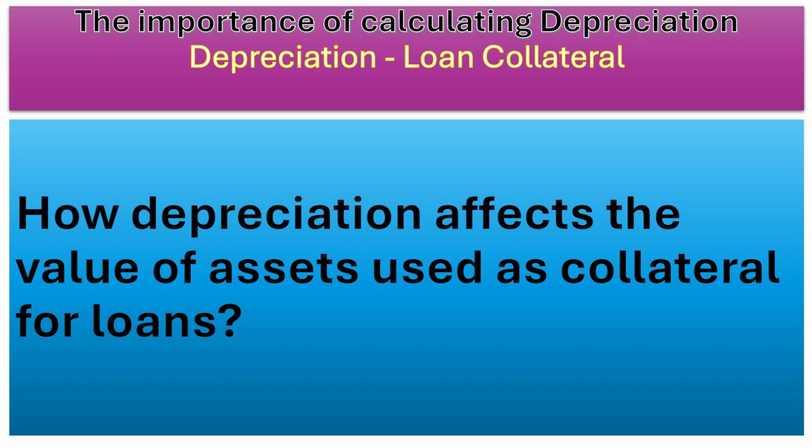Depreciation affects the value of assets used as a collateral for loans, as lenders consider the remaining useful life and depreciation schedule of assets when assessing their value. For example, a company seeking a loan to expand its operations may use its machinery as collateral, with the lender considering the machinery's depreciation schedule to determine its value.